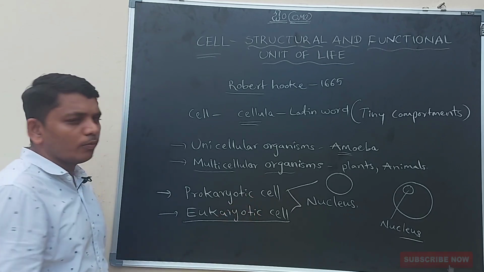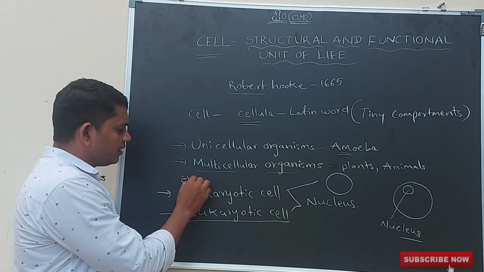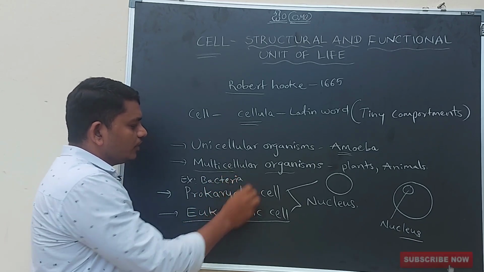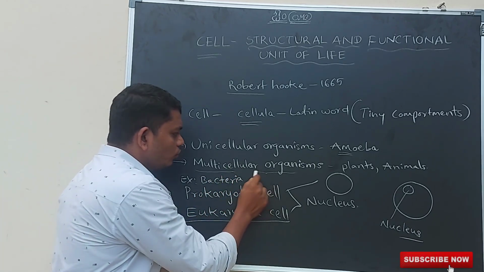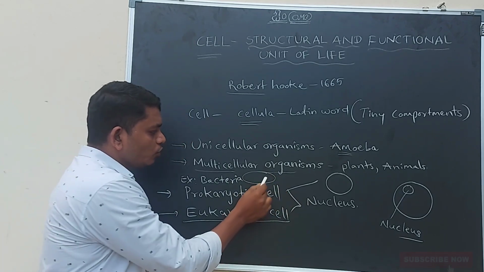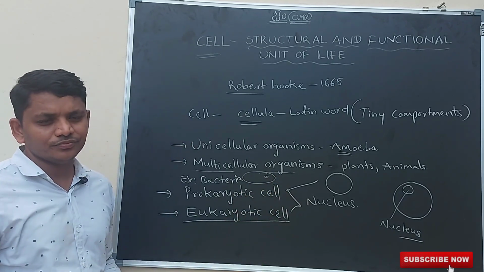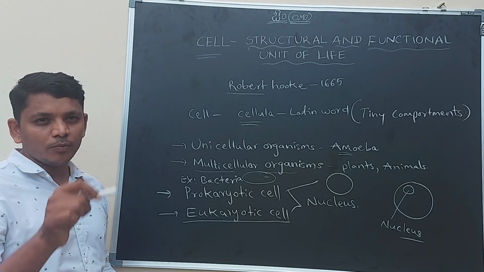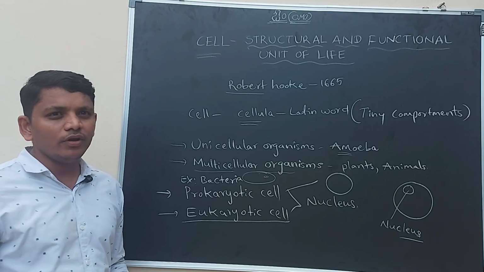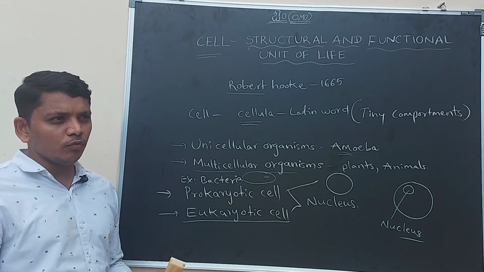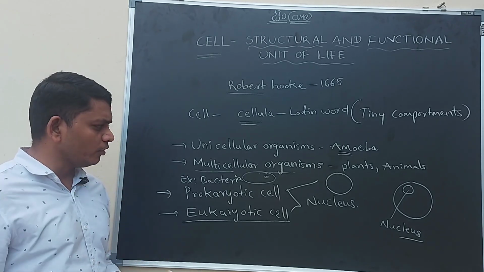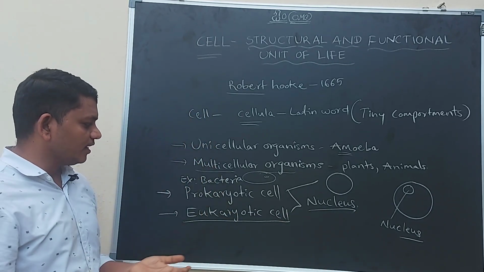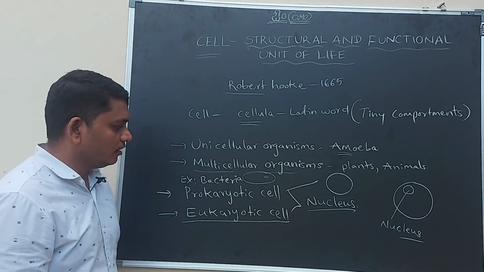The best example for the prokaryotic cell is bacteria. In bacterial cells, there is no nucleus, and there are no membrane bound structures or membrane bound organelles within it. Okay, this is the second point. We are only going to discuss a single important point, that is the presence of the nucleus. If the nucleus is present in the cell, that is called a eukaryotic cell.